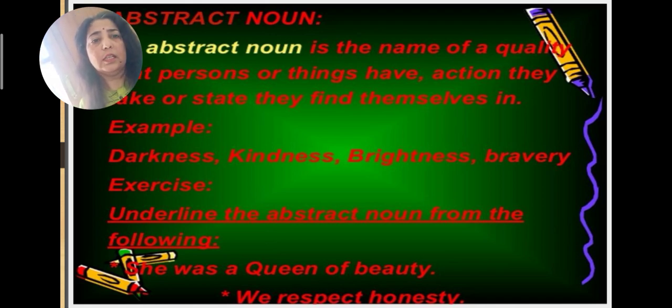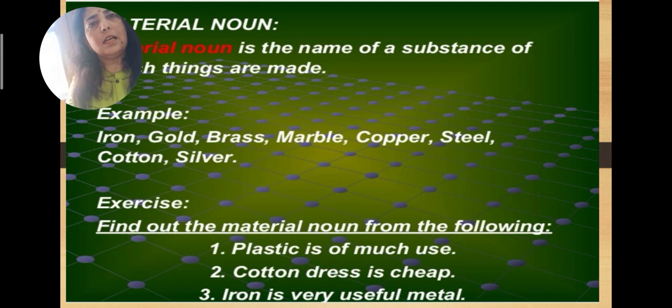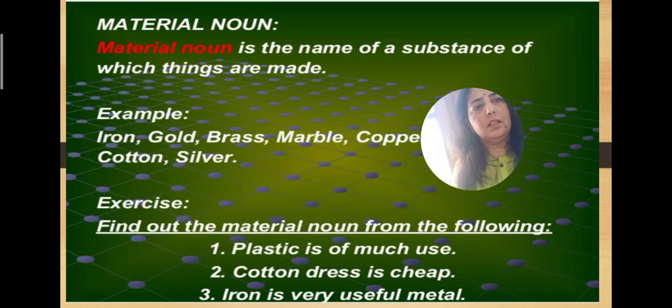Look at this one sentence that I have written. She was queen of beauty. Over here, beauty is a concept, an idea, so that is an abstract noun. We respect honesty. So honesty is again an abstract noun. Got it, children? Now moving on to the next kind, that is material noun.